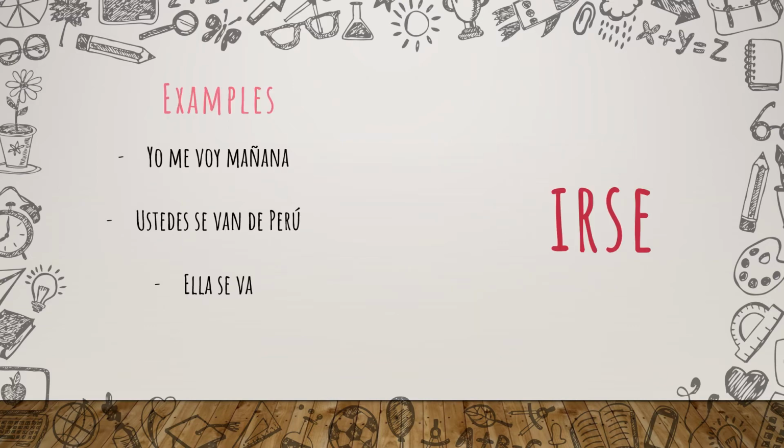Here I have three more different examples for the verb irse, which is the reflexive form. As I told you previously, the verb irse is the reflexive form of the verb ir, but it's not going to translate as "done by oneself" or "itself." In fact, it's going to mean a different verb in English, which is the verb to leave. So the first one, "yo me voy mañana," which means I am leaving tomorrow. That's what I will translate exactly word by word.